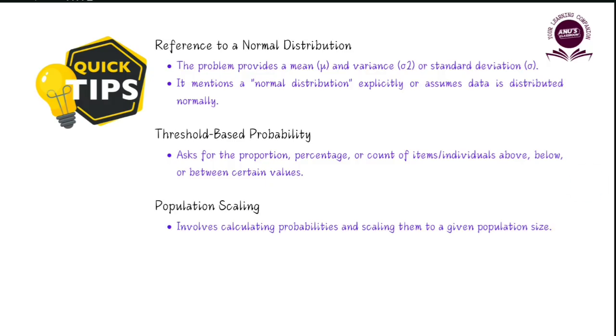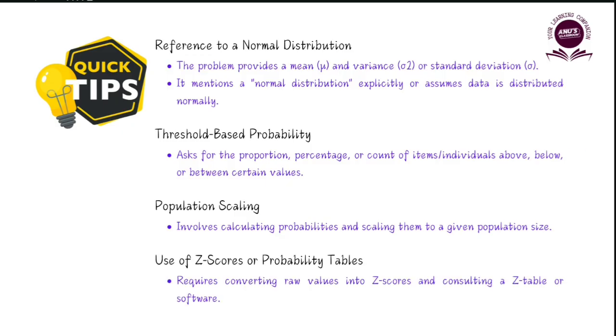Similarly, does it involve calculating probabilities and then scaling them to a given population size, like in the soldier situation or even in the battery situation, right? We were asked to calculate a certain probability and then we were asked to scale it up to a regiment of 1,000 soldiers or an annual sale of 10,000 batteries. So you're finding something and you're scaling it up to a given population. Then also you have to use normal distribution. Similarly, if a problem requires us to convert raw values into a z-score, or if we have to consult a z-table, then again it is a normal distribution problem.